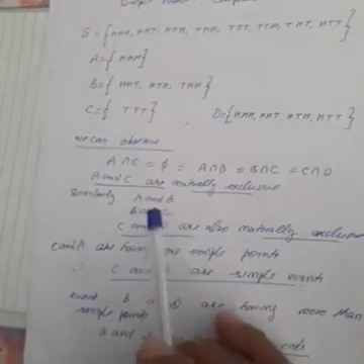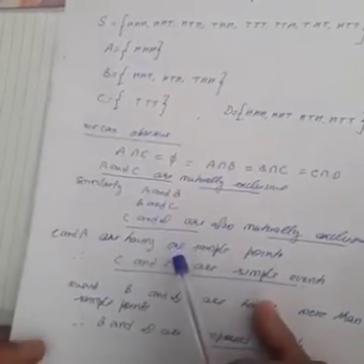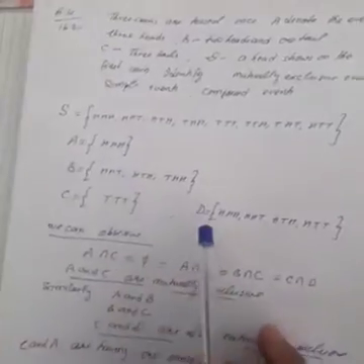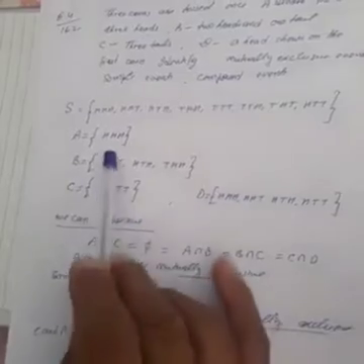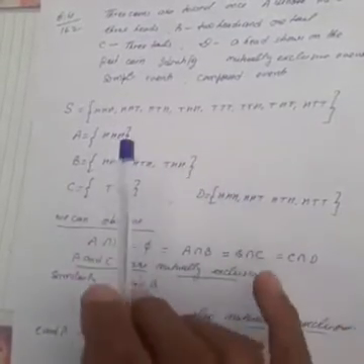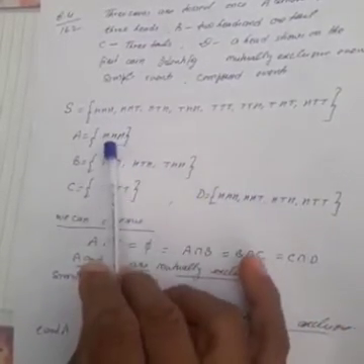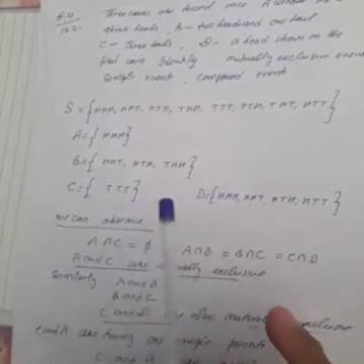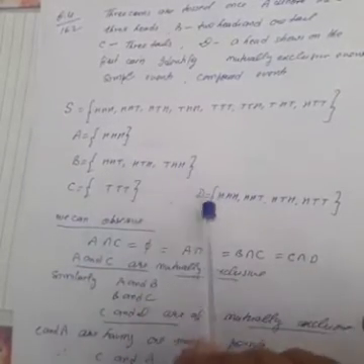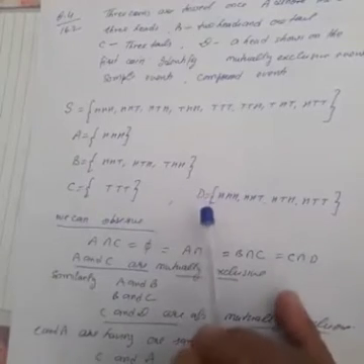Now you observe events A and D. If you observe events A and D, HHH is also present in D, so A intersection D is not phi. That's why A and D are not mutually exclusive.